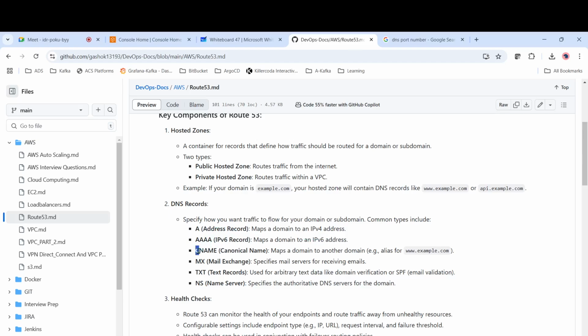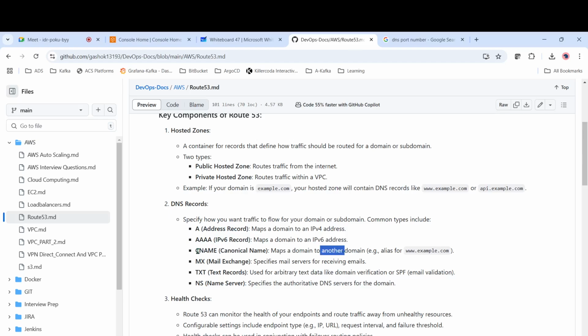Then there is the canonical name. For example, you have facebook.com, but the same thing has to be assigned to www.facebook.com or www.facebook.net. It will map a domain to another domain. So in case you have a domain, for example facebook.com, even when a user tries to access facebook.net, he should be able to access the same site.